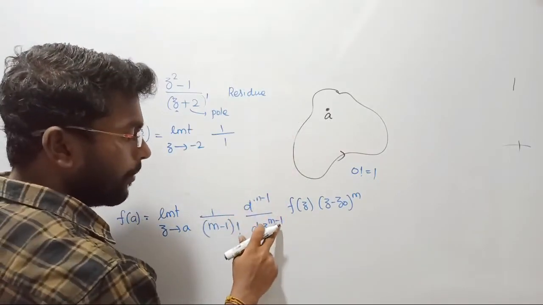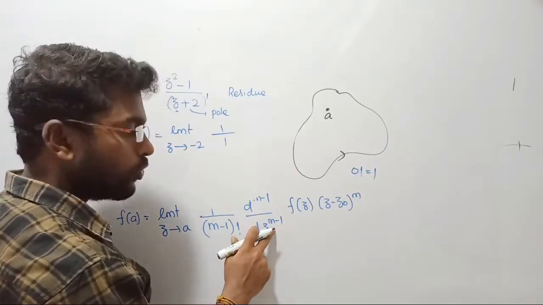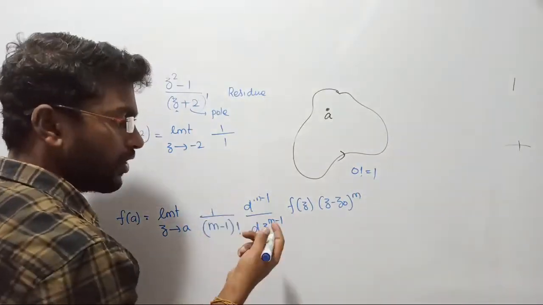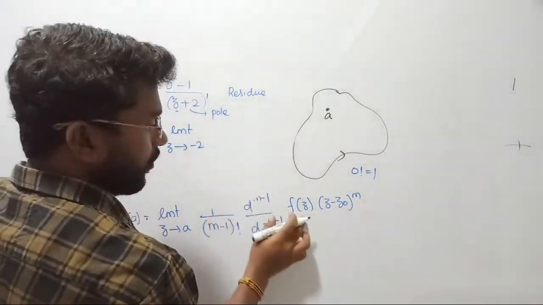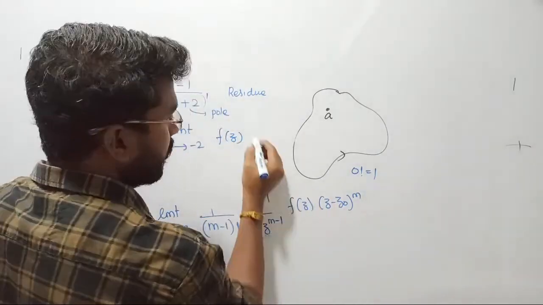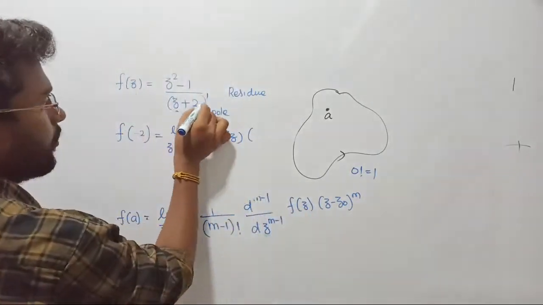Why? Because m is going to be 1, so 1 minus 1 is going to be 0. Anything power 0 equal to 1, except infinity. So there is no differentiation part. You will have only f of z, that is my total function, with z minus z naught being your selected pole, right?